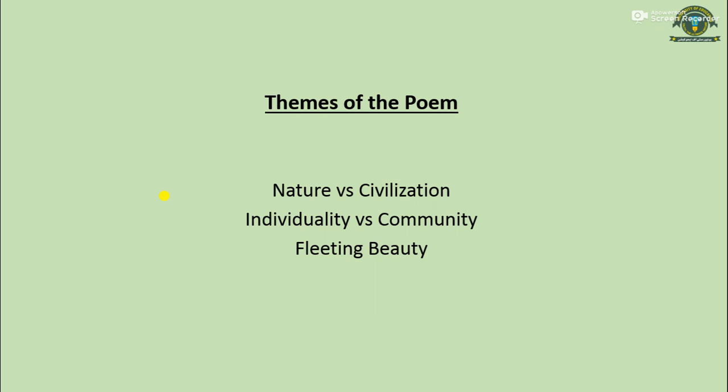So to conclude, we can say that he is describing how, without the interference of man, everything can be beautiful, and even after the interference of man, one can find beauty in it. It is just a matter of perception. So that is all for now about Composed upon Westminster Bridge.